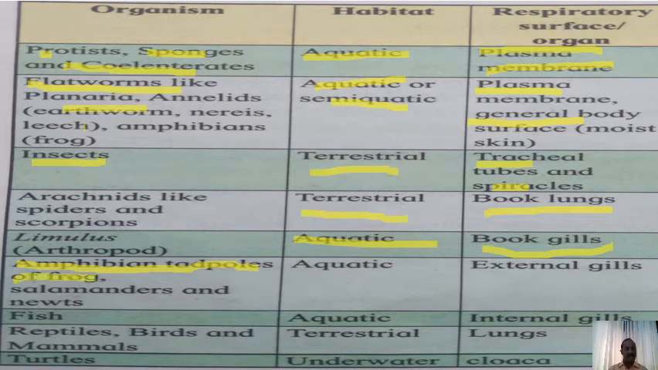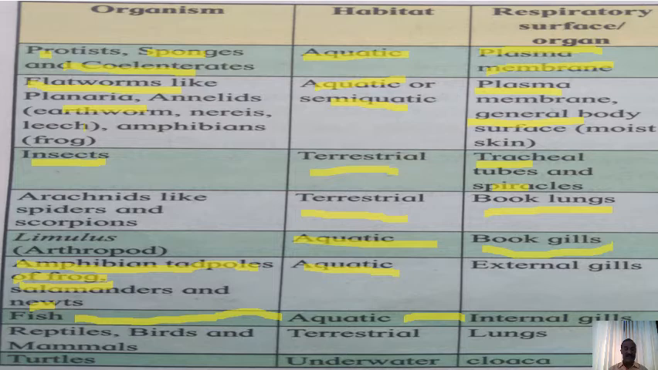Now if we see the amphibians in the early stage of life, the tadpoles of frog or even salamanders or newts, they have an aquatic environment, and they use external gills as the respiratory surface. Now fishes, very well known, have an aquatic environment, and they respire with the help of internal gills. Reptiles, birds and mammals are terrestrial and they respire with the help of lungs.